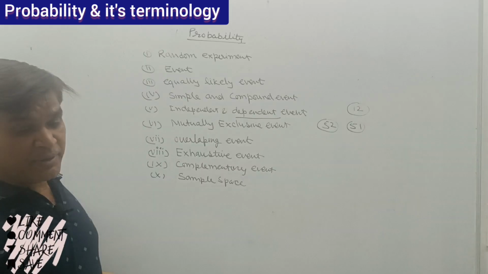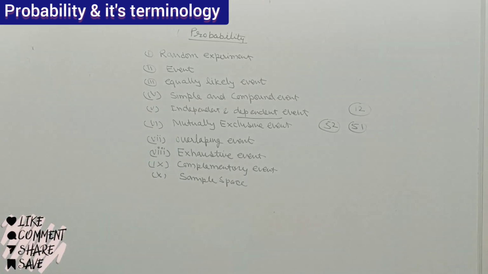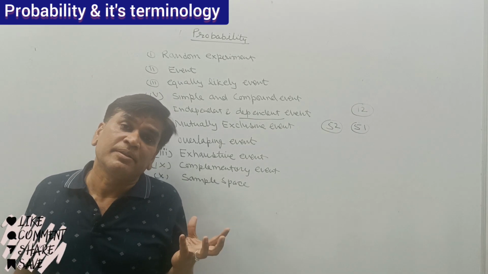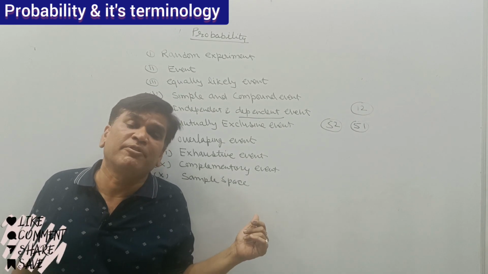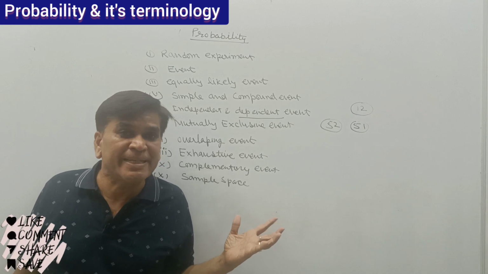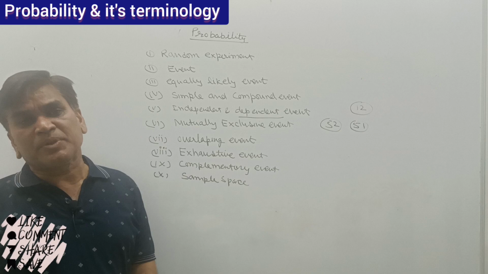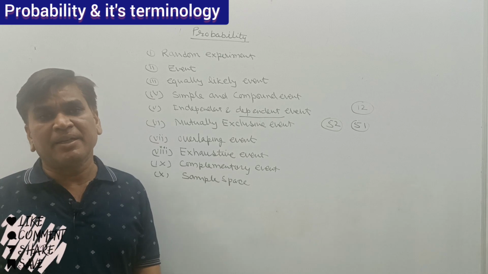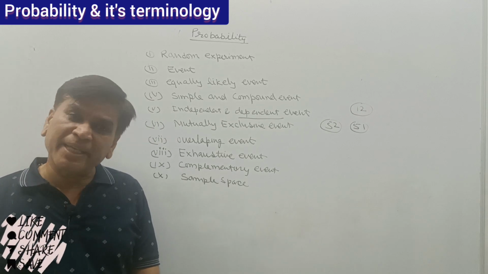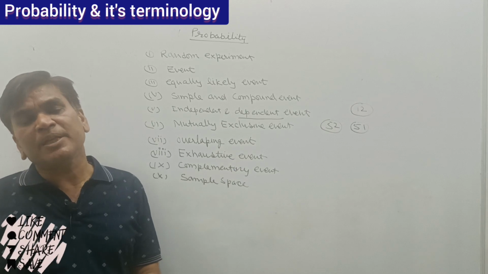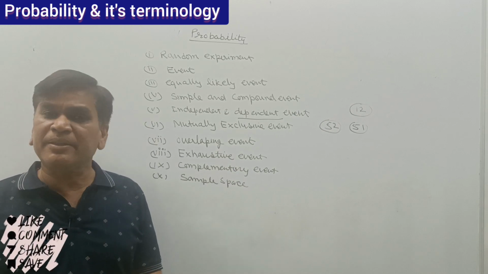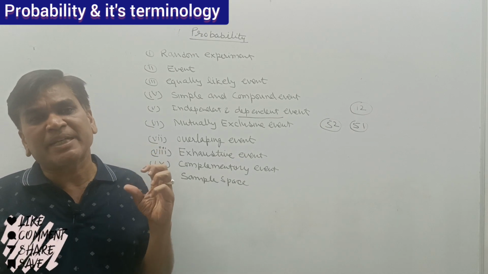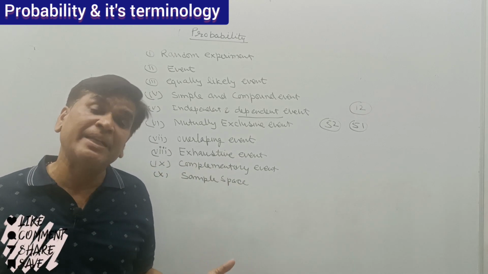Exhaustive event, now we should talk about the exhaustive event. When we have any event, the total number of events is called the exhaustive events. If I am throwing a dice, there may be 6 events, 1, 2, 3, 4, 5, 6. If I am tossing a coin, there may be 2 events, head and tail. If I am picking a card from a pack of 52 cards, there may be 52 events. If I have written numbers 1 to 100, like we play in Housie, and one number is taken, that also has 100 exhaustive events.